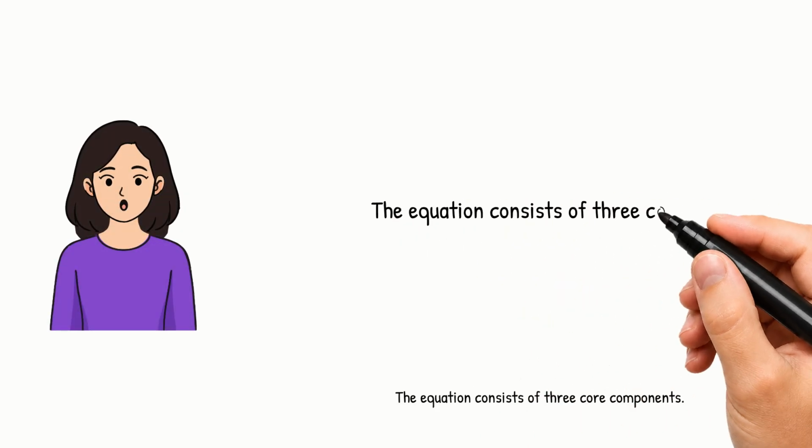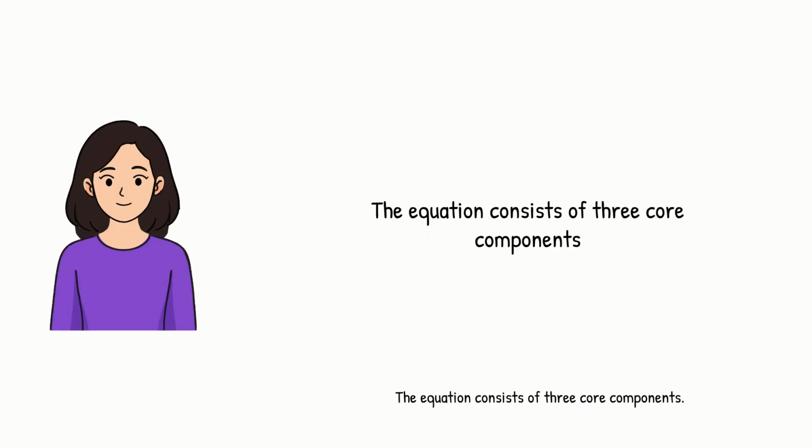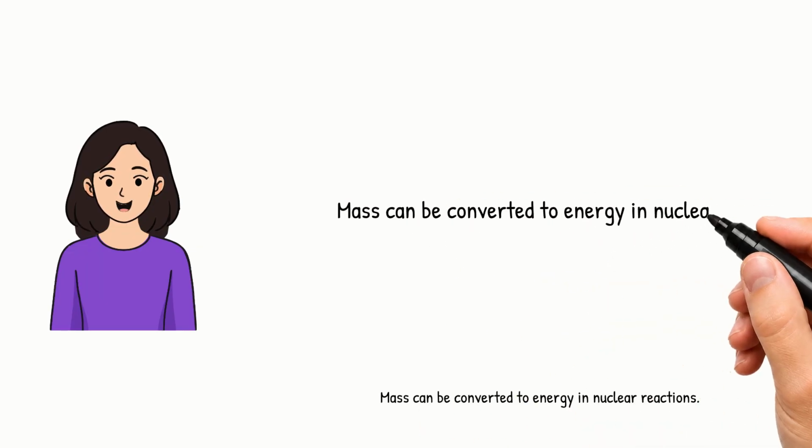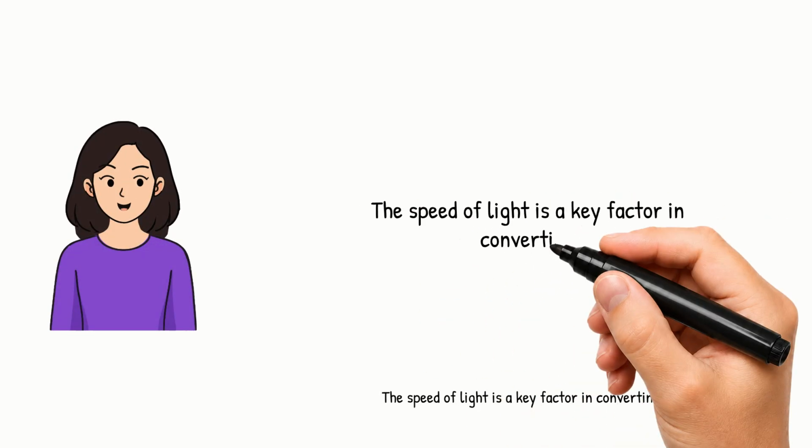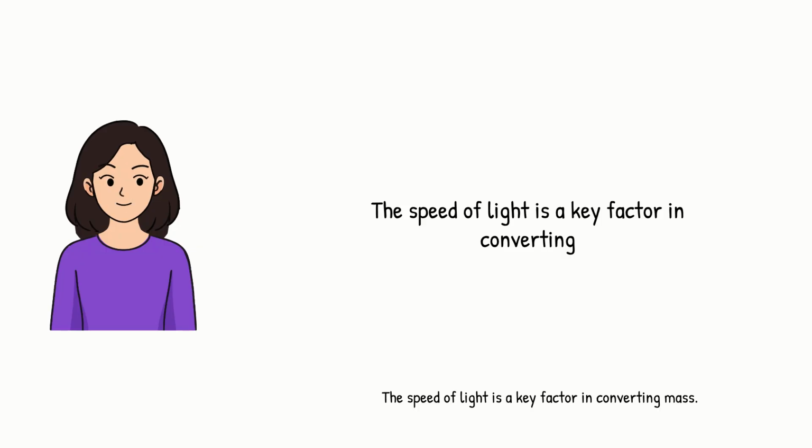The equation consists of three core components: energy, E, mass, m, and the speed of light, c. Mass can be converted to energy in nuclear reactions, as seen in the sun and atomic bombs. The speed of light is a key factor in converting mass to energy, illustrating the profound relationship.